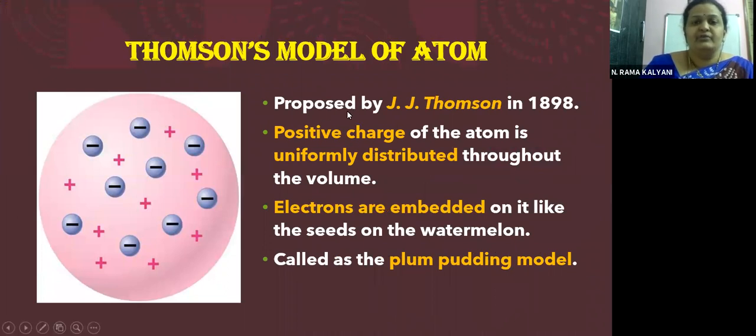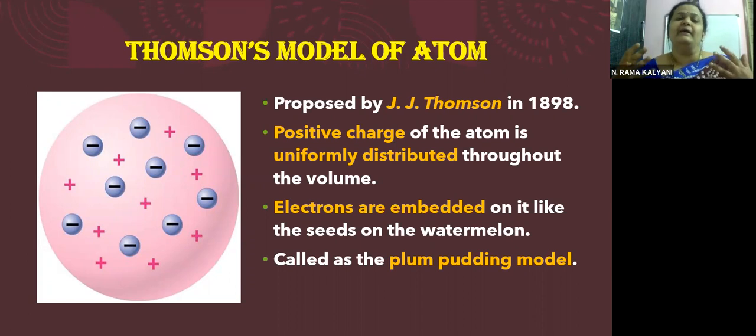So Sir J.J. Thomson proposed the Thomson's model of atom in the year 1898. That is after studying about the electrons, after seeing that atom may be electrically neutral, but it is not indivisible. Okay, children, it can be divided. That means there are some more particles present inside the atom. It is not just a single thing which has nothing inside. So Thomson's experiment came out very successfully, showing that some negatively charged particles are coming out of it, which means there are some positive particles also inside the atom.